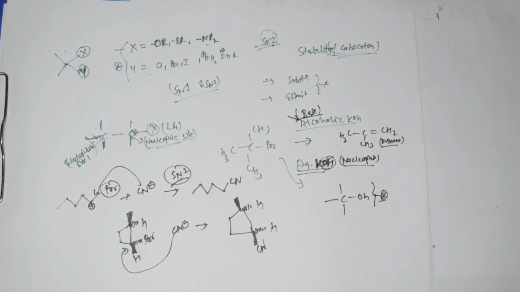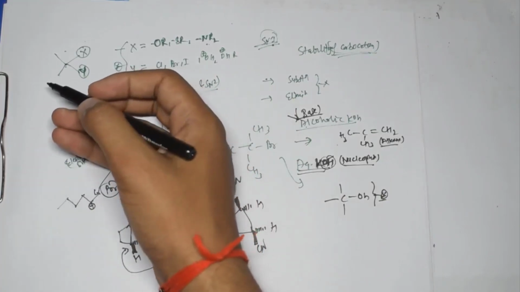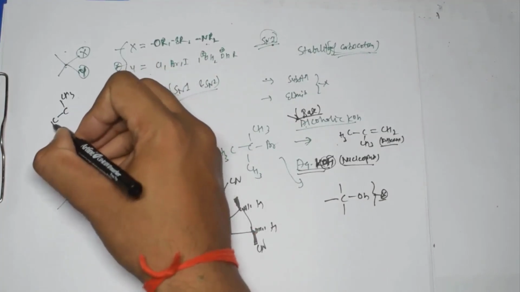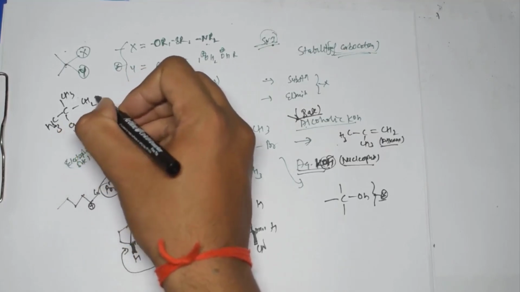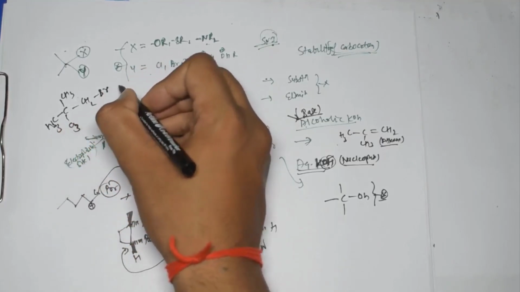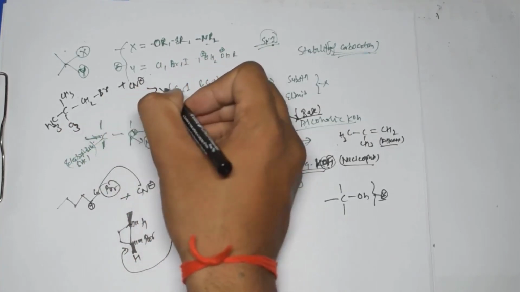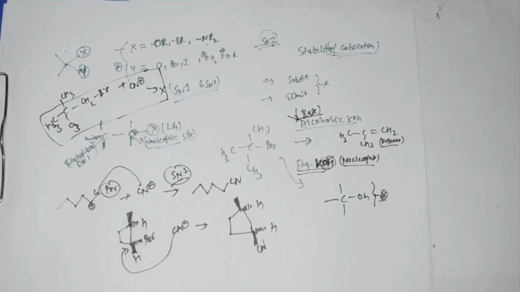Now one very important reaction is there, and that reaction is actually not possible. This reaction is, if we have something like this, here CH3 we have, and here we have this CH2, and here we have this Br, and if it is reacting with this CN minus, in that case this reaction won't take place. This reaction is not possible. So please remember this one, right? So that is the first thing.